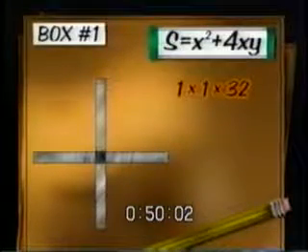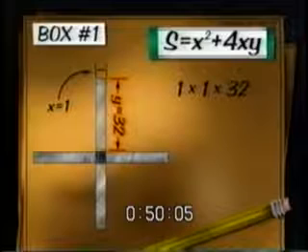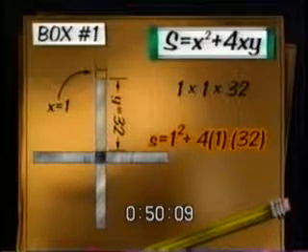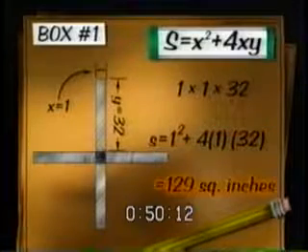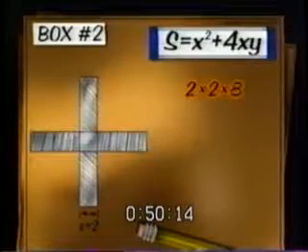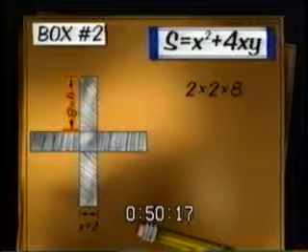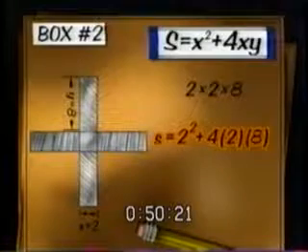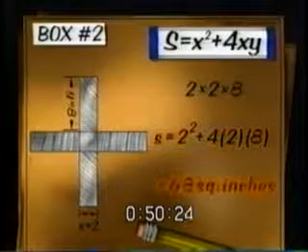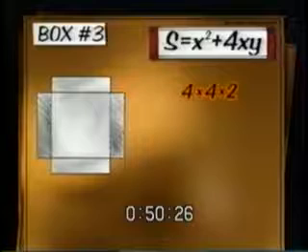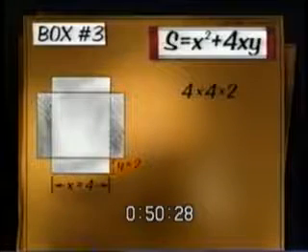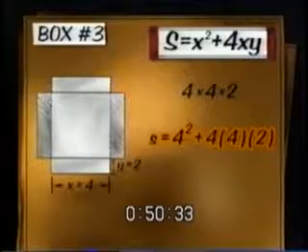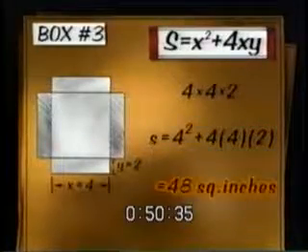For box number 1, x equals 1 and y equals 32. So plugging in, S equals 1 squared plus 4 times 1 times 32, or 129 square inches. For box number 2, x equals 2 and y equals 8. So for box number 2, S equals 2 squared plus 4 times 2 times 8, or 68 square inches. For box number 3, x equals 4 and y equals 2. So for box number 3, S equals 4 squared plus 4 times 4 times 2, or 48 square inches.